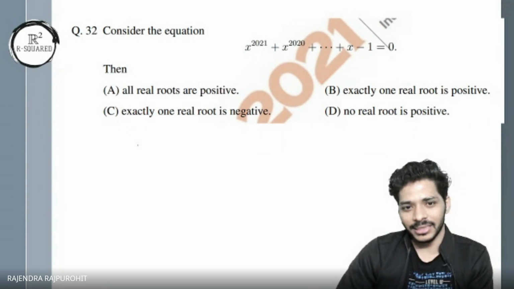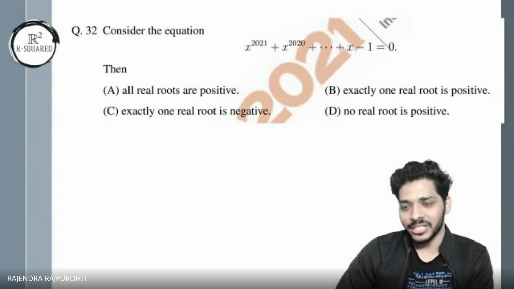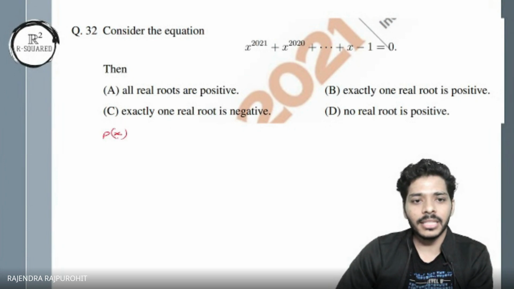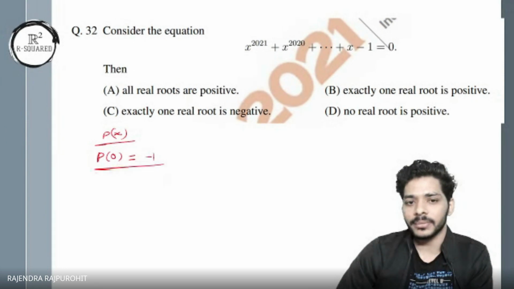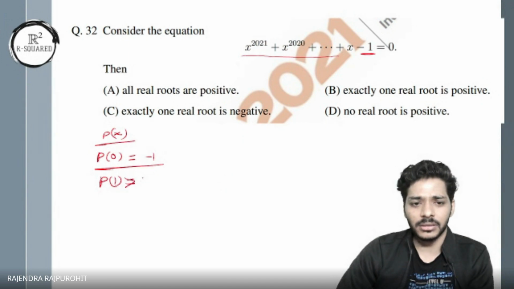So first I used the method of finding a root through sign change. You can use Descartes' rule too, the number of sign changes. But anyway, let's call this p(x), and if I put 0 here, I can easily see that p(0) is equal to -1. That is fine, because I'll just be left with this last term. And if I put p(1), then I'll get a positive number, right? You can sum it up, and it is positive. That I can say for sure.